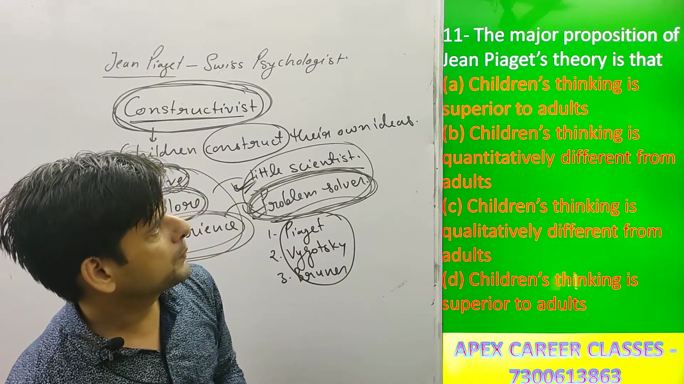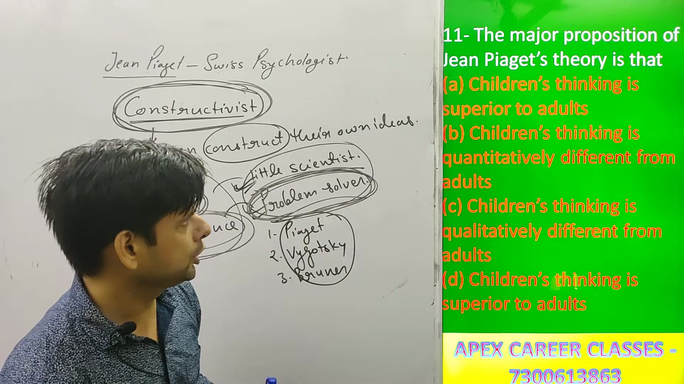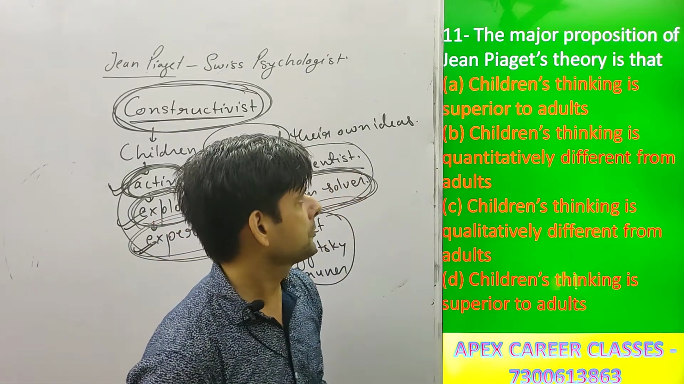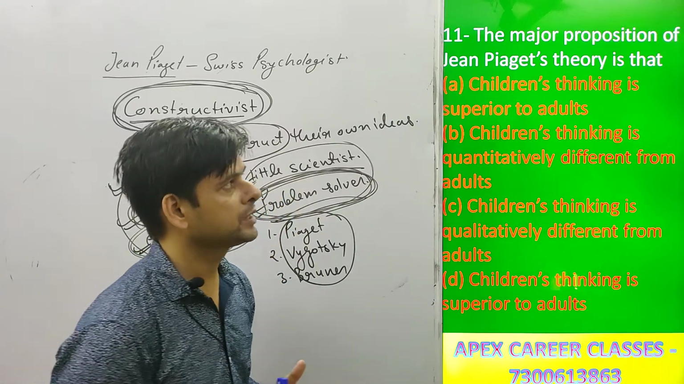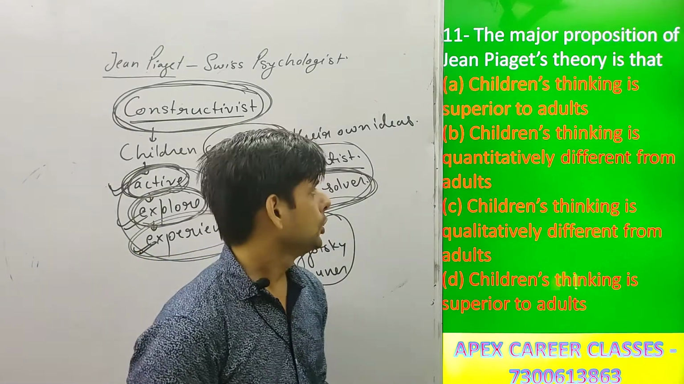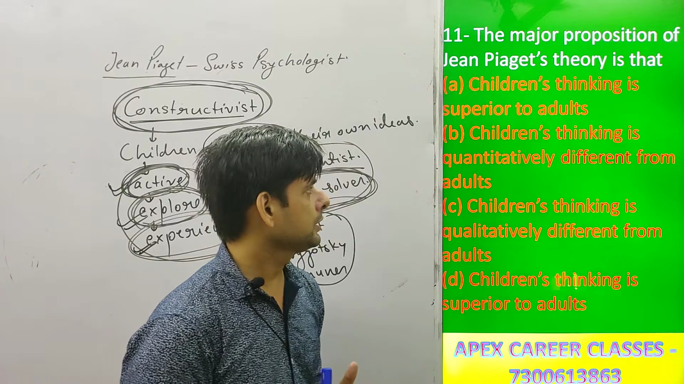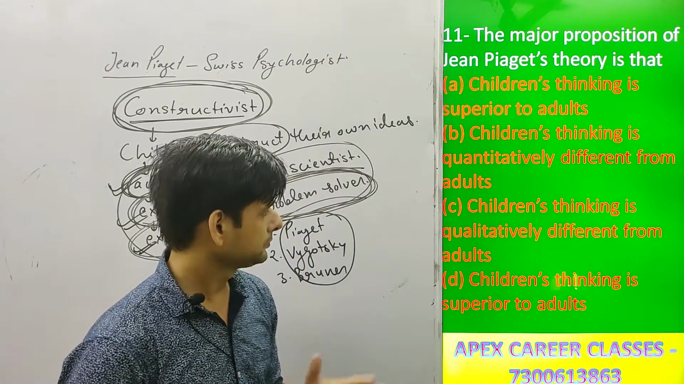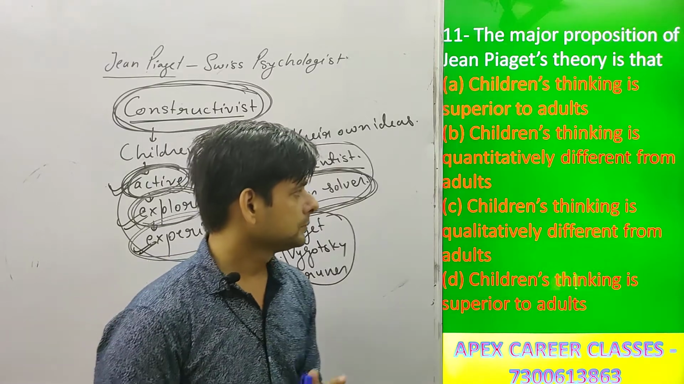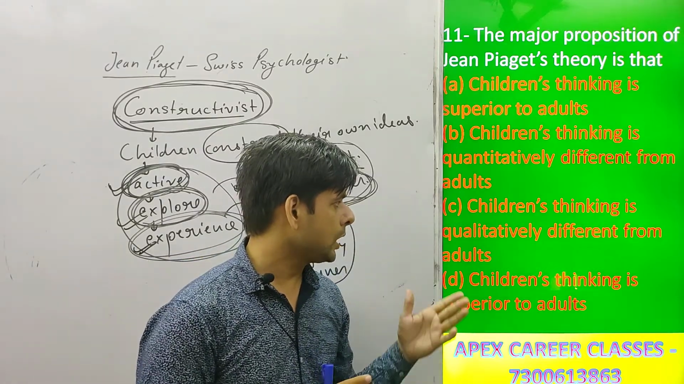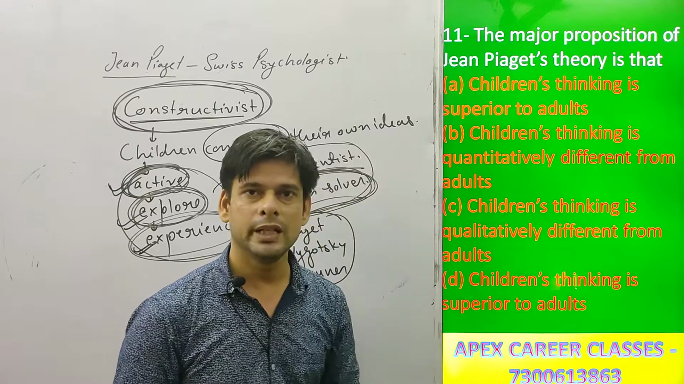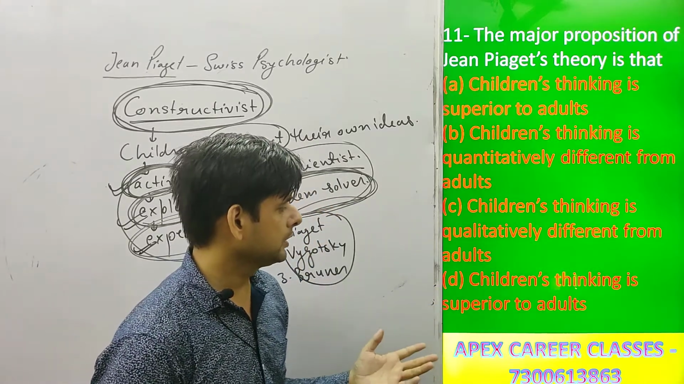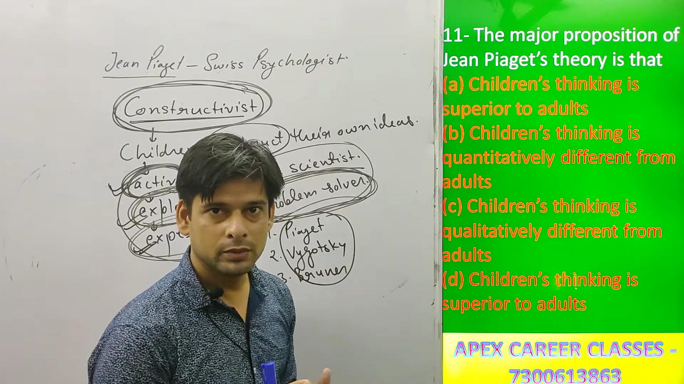The major proposition of Jean Piaget's theory is that, you have four options. Option A, children's thinking is superior to adults. Option B, children's thinking is quantitatively different from adults. Third option is children's thinking is qualitatively different from adults. And fourth option is children's thinking is inferior to adults.